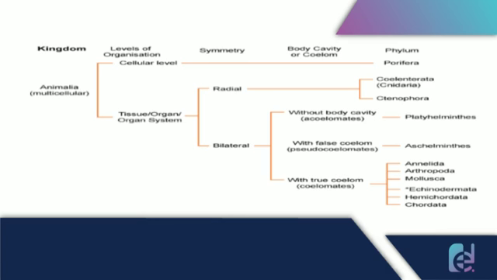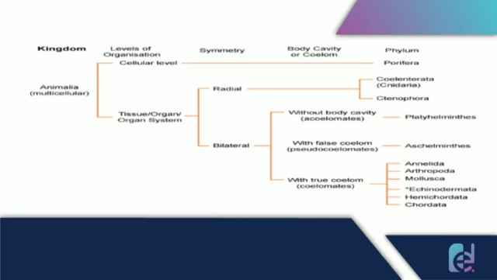So a flow chart is given here for a better understanding. Let's check it out once. Okay, so firstly, the Kingdom Animalia. Firstly, it is divided into the levels of organization, like cellular level and tissue or organ system level. So on the cellular level, there is one phylum, that is Porifera.